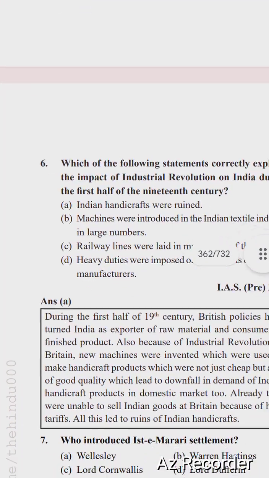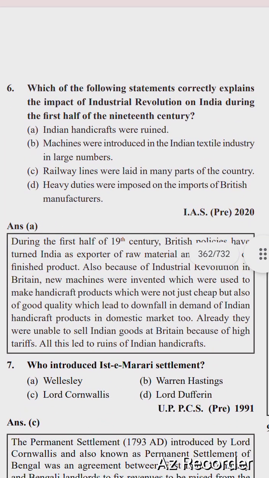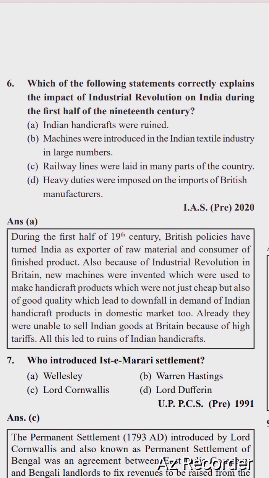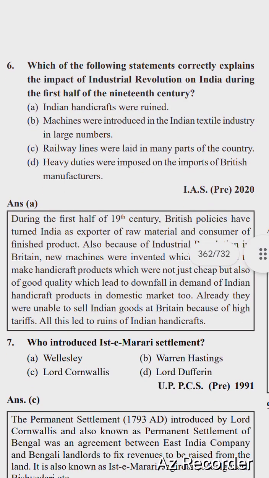So next question is, which of the following statements correctly explain the impact of the industrial revolution on India during the first half of the 19th century? Indian handicrafts were ruined; machines were introduced in the Indian textile industries in large number; railway lines were laid in many parts of the country; heavy duties were imposed on the import of British manufactures. Right option is option number A.